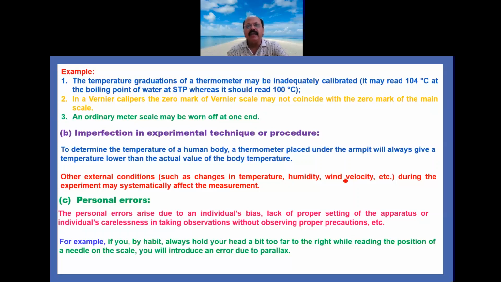It may read 104 degrees Celsius at the boiling point of water at STP, whereas it should read 100 degrees Celsius. So a 4 degrees Celsius error is there because the thermometer is not properly calibrated. The second example, already explained: in a vernier caliper, the zero mark of the vernier scale may not coincide with the zero mark of the main scale. That error is zero error, and it comes under the instrumental error.